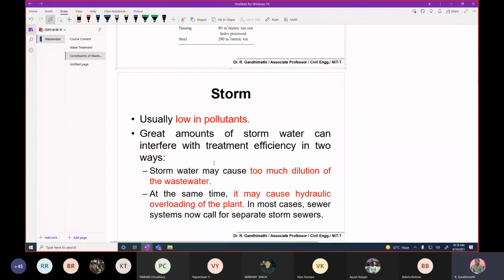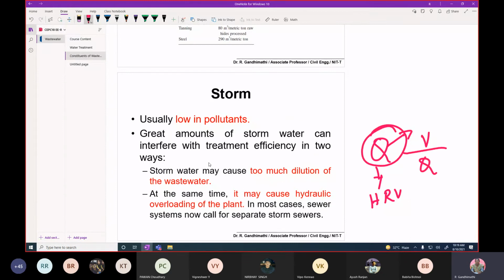Sometimes it may cause hydraulic overloading of the plant. During excess rainfall, because generally we design it for a particular maximum flow, if it is more than that, it may reduce the hydraulic retention time, because volume is constant. If there is a fluctuation in Q, V by Q is equal to HRT, the hydraulic retention time. Therefore, instead of 4 hours, it may come down to 2 hours. That may not be effective for the removal of suspended solids. Therefore, you have a positive benefit as well as a negative impact with the storm water, which you have to take care of.